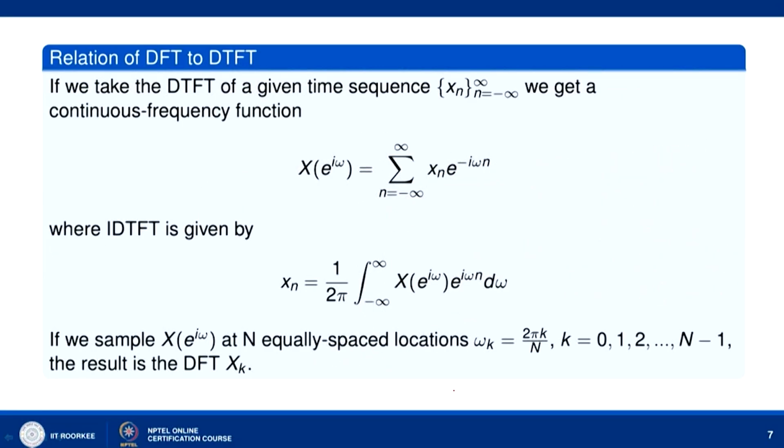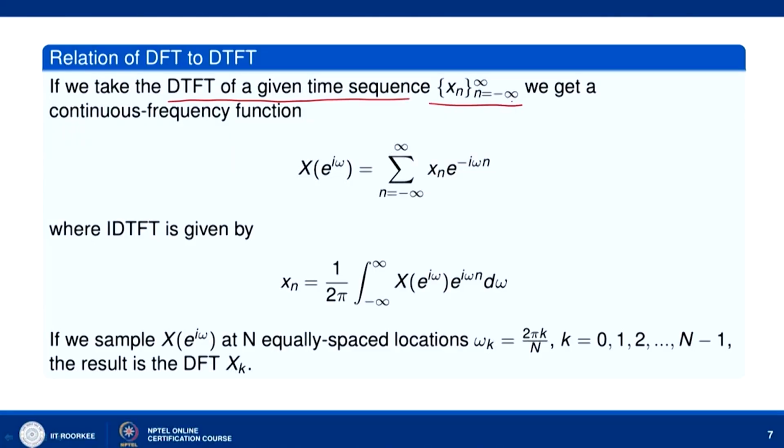Now let us see how the discrete Fourier transform is related to the discrete time Fourier transform. If we take the discrete time Fourier transform of a given sequence x n, n equal to minus infinity to infinity, we get a continuous frequency distribution. It is defined as X of e to the power i omega equal to the sum over n from minus infinity to infinity of x n e to the power minus i omega n.